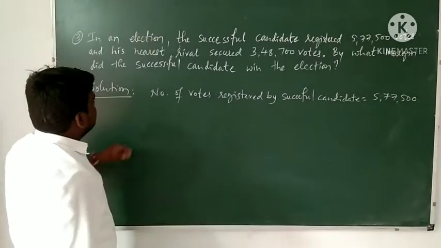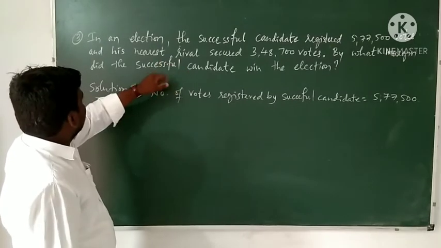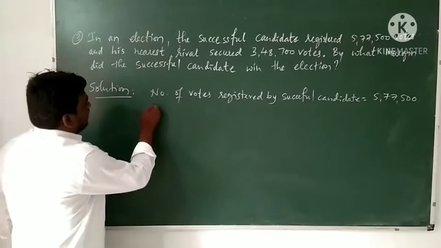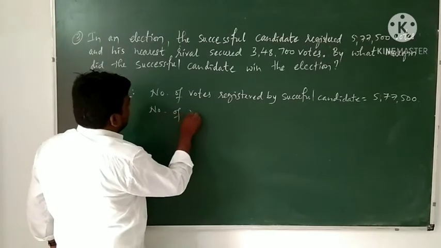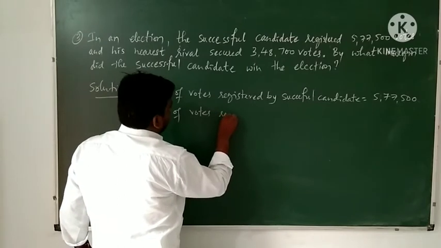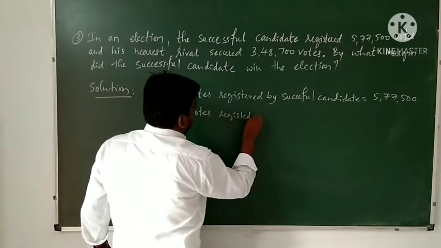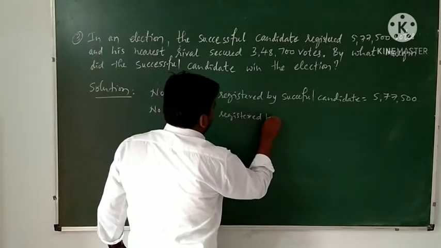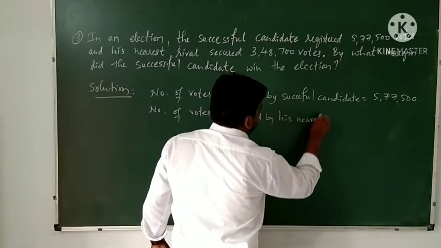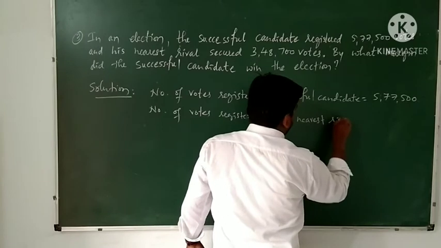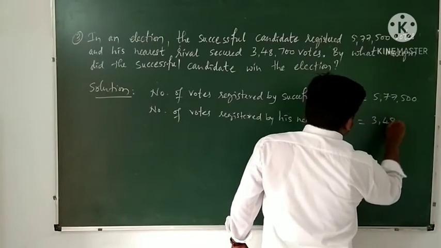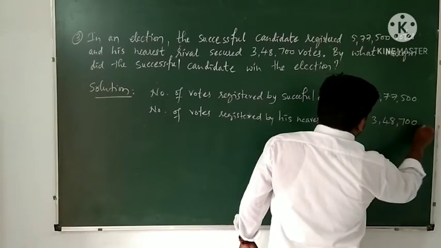The number of votes registered by the nearest rival is 3,48,700 votes.